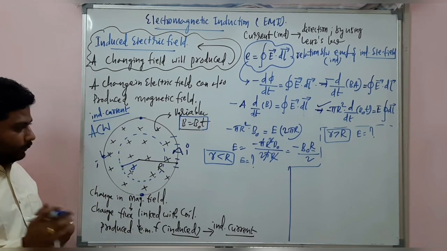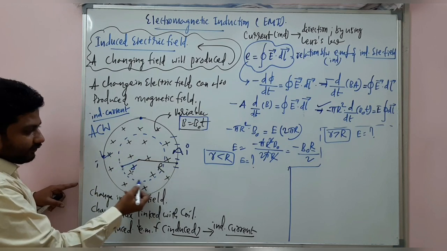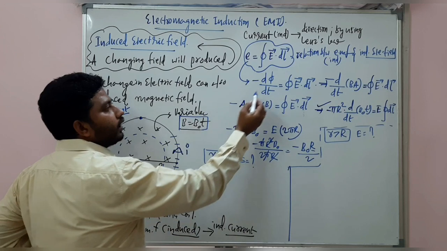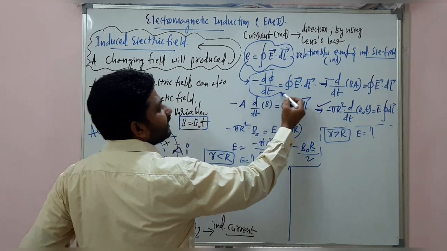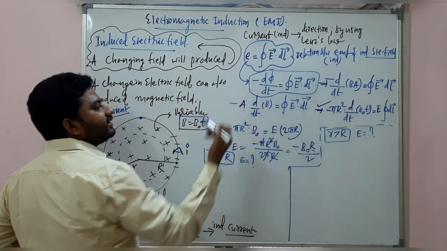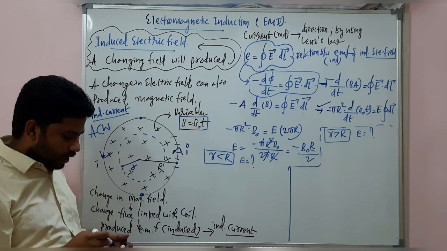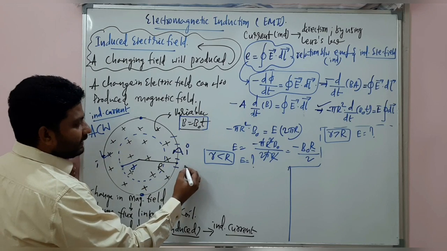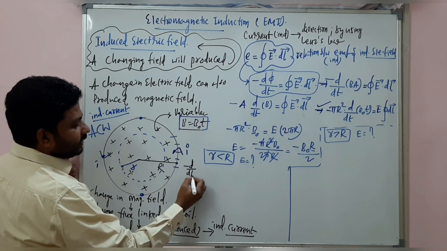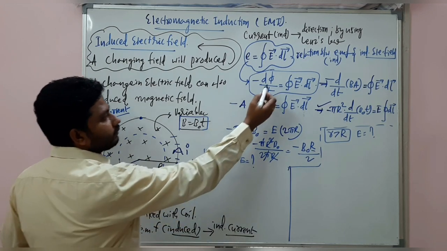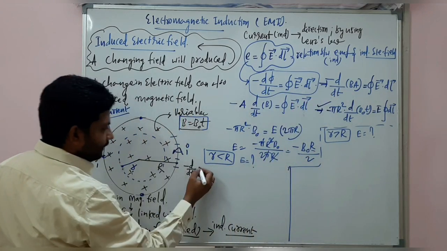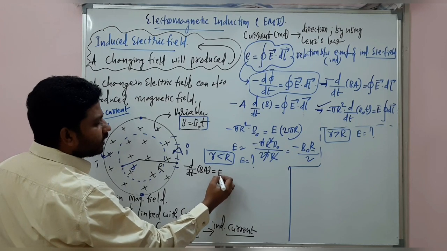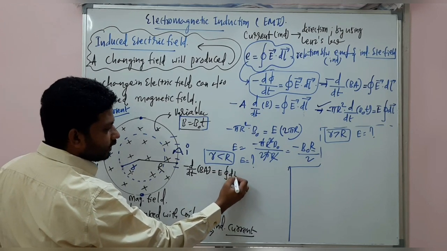Now, in this case, if you apply the concept minus d phi by dt is equal to the integral of E bar dot dl bar, let us apply that here. Minus d by dt of BA is equal to E into the integral of dl bar.